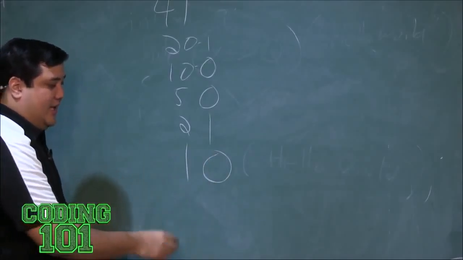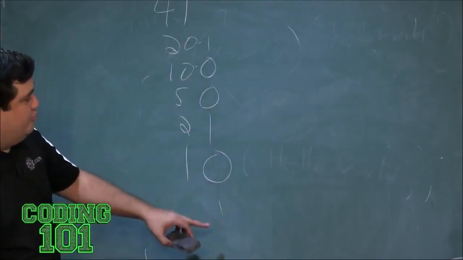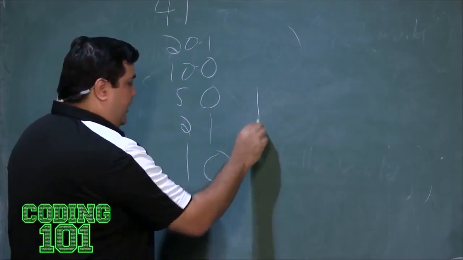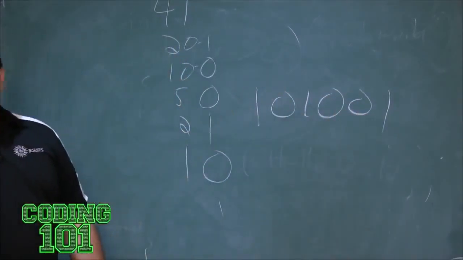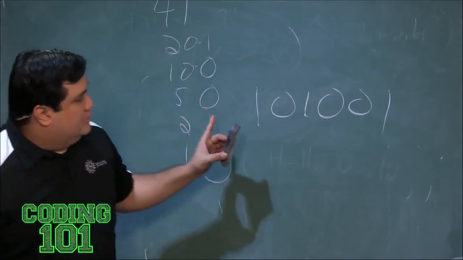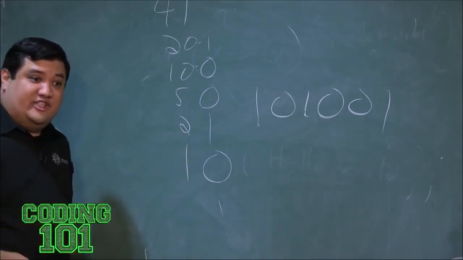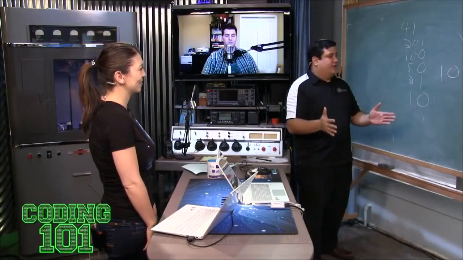And then at the end, we leave it off as this. Now if I read this from bottom to top, right to left, this actually gives me my binary: 1, 0, 1, 0, 0, 1. That gives me the value of 41. So you start at the bottom. Bottom to top, right to left. It seems difficult, but it's actually very simple. That's how you convert an integer into a binary number.